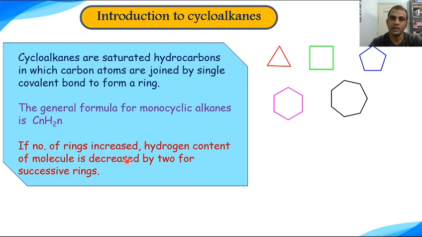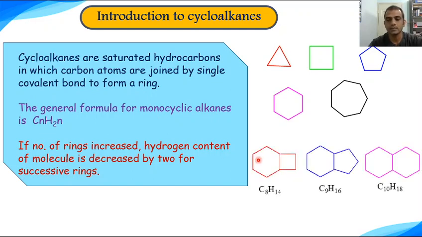If the number of rings increases, then the hydrogen content of the molecule decreases by 2 for successive rings. Suppose in a cycloalkane there is more than one ring, then the hydrogen content will decrease by 2 for each successive ring. Let us consider an example.